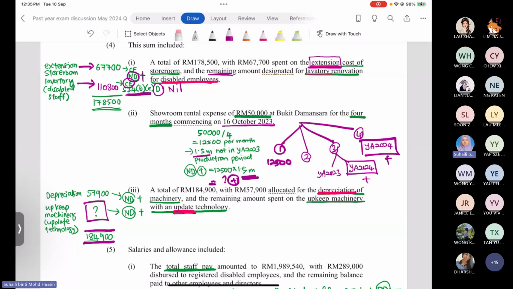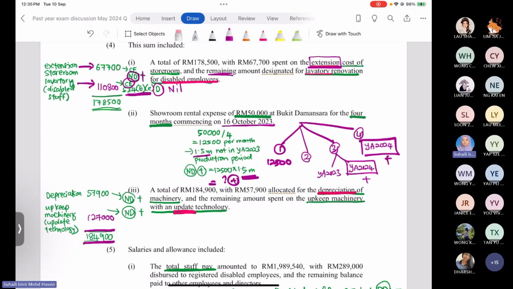So how much is actually the amount of the upkeep of machinery for the updated technology? We just deduct, right? 184,900 ringgit minus 57,900 ringgit, so you should get 127,000 ringgit. And then, after you already know the amount of each item, we check whether we have to make the adjustment or not.